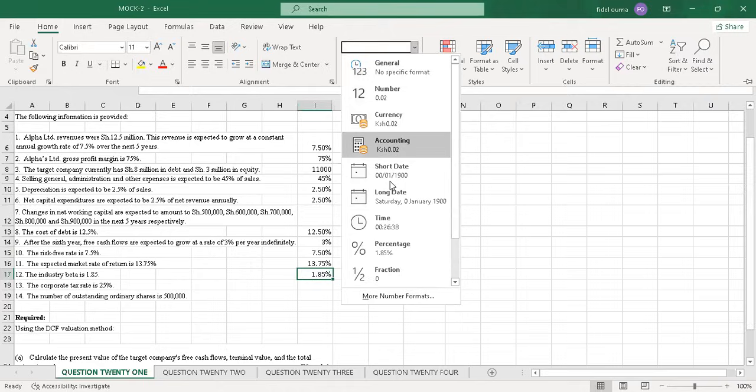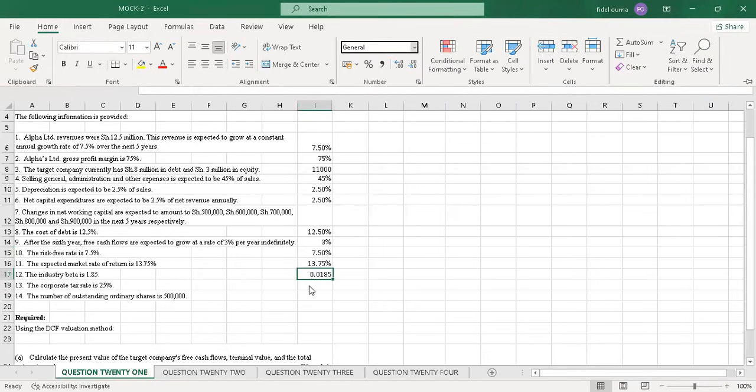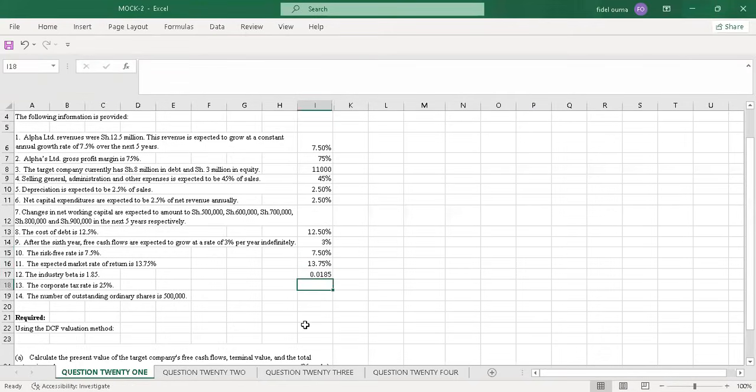It's not in percentage, I change it to general. So that's the beta. Then the corporate tax rate is 25%. Just say 25%. Then the number of outstanding ordinary shares was 500,000. Very well.